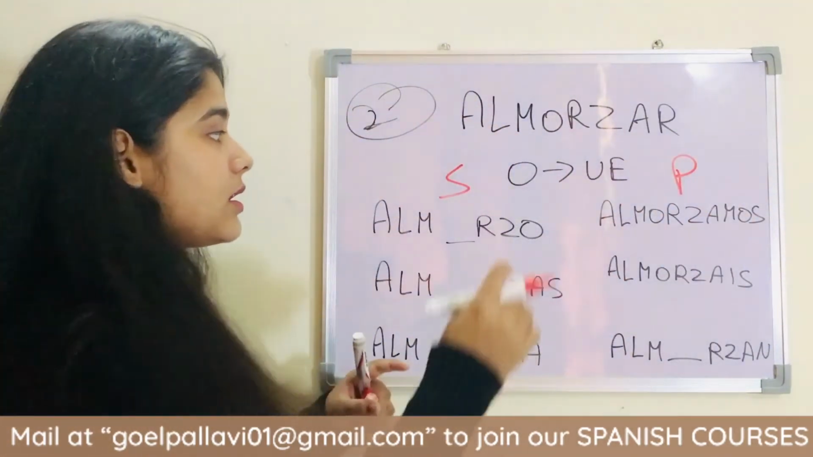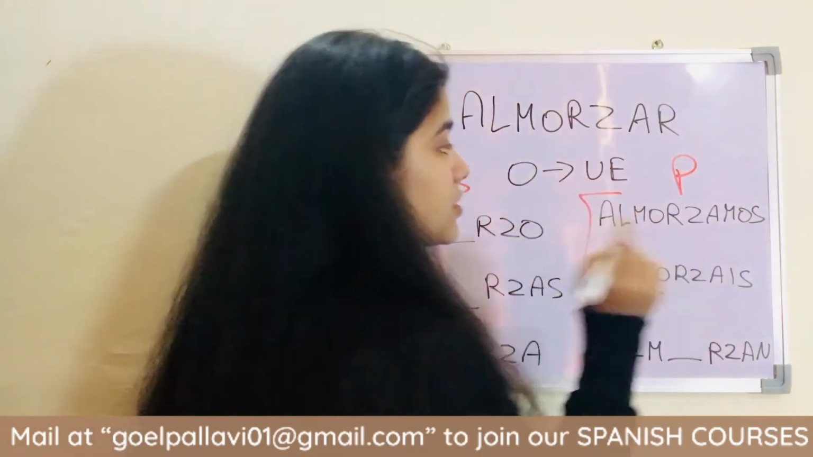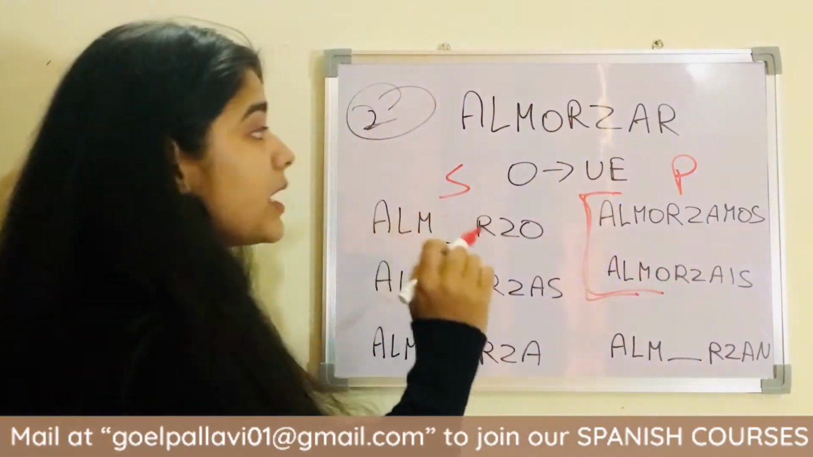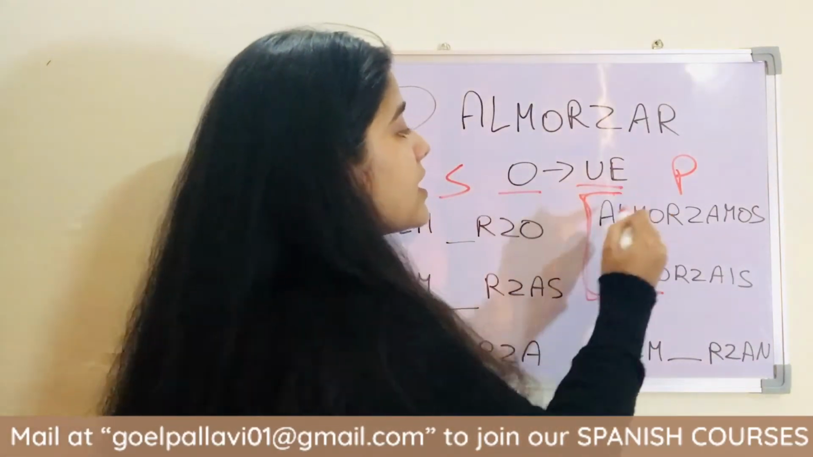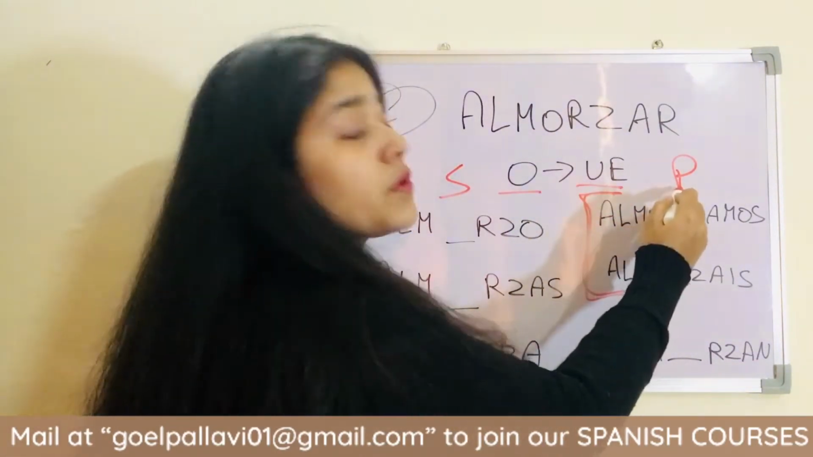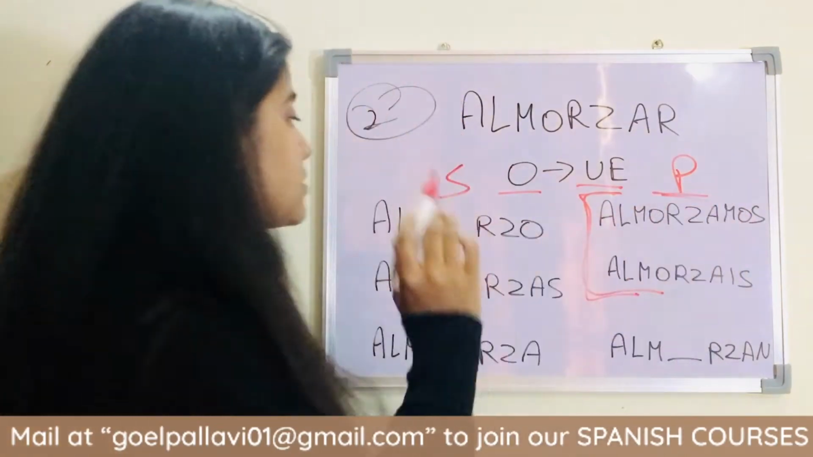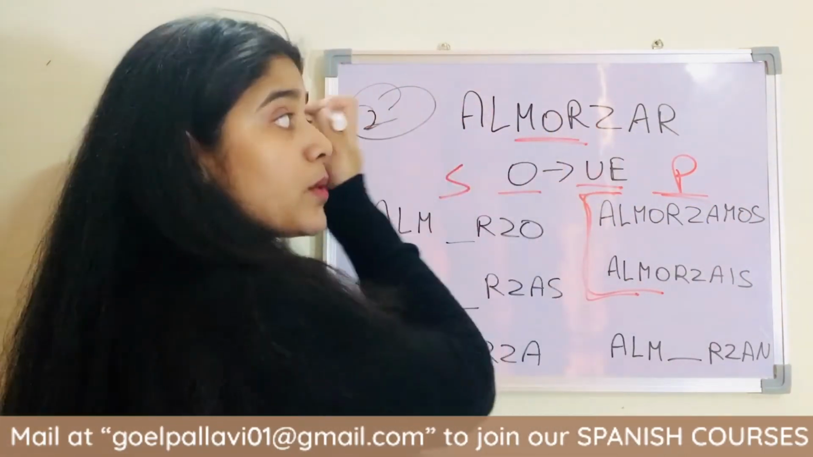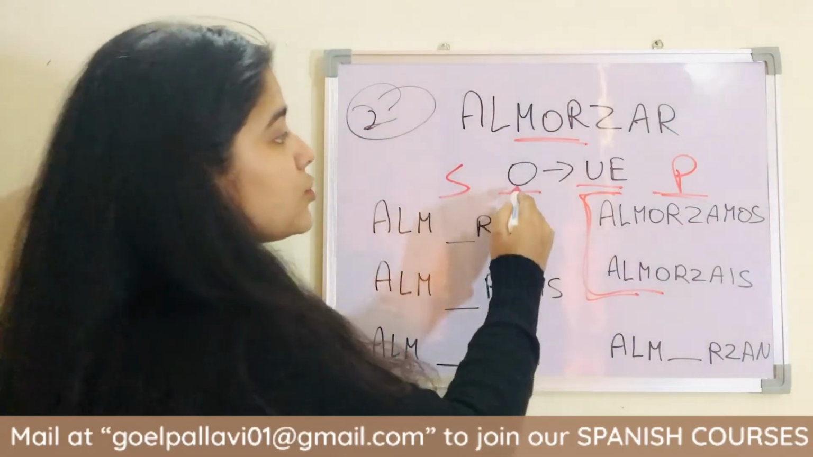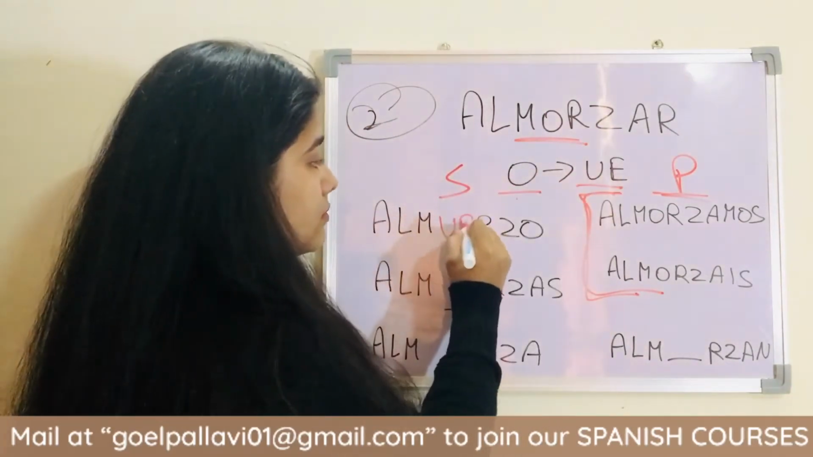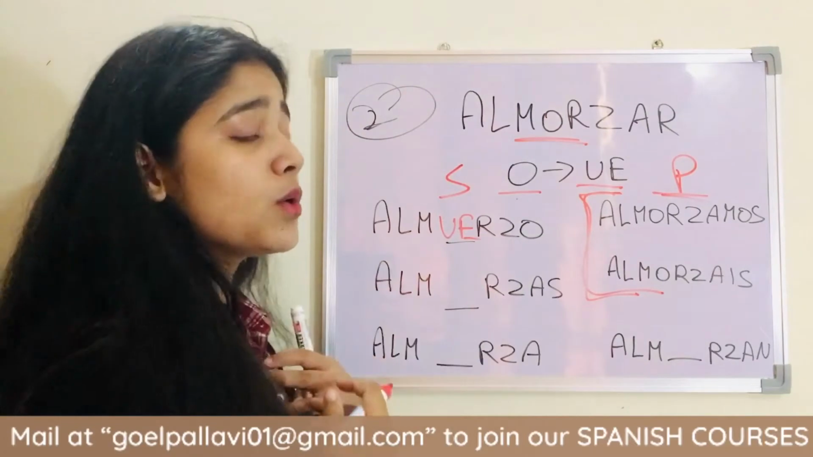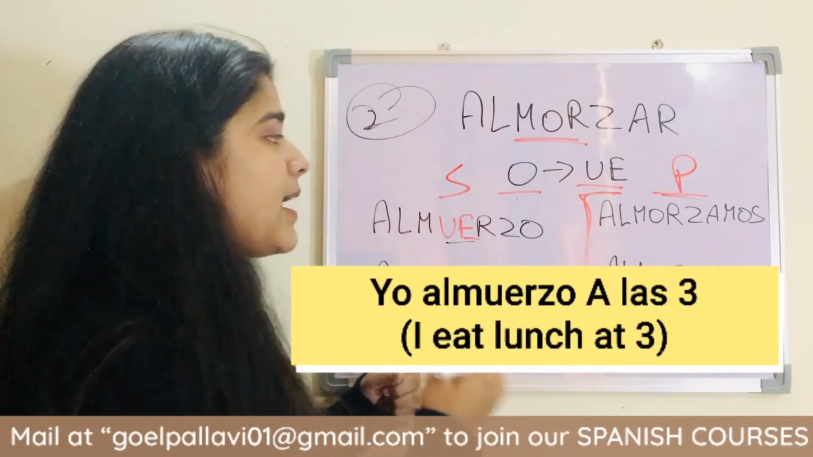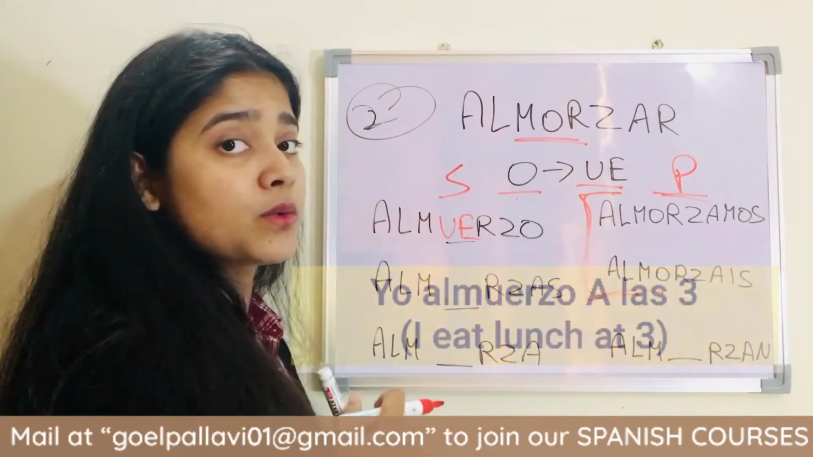We have learned that there are exceptions, and in this type also there are exceptions. We are not going to change O to UE in the first and second person plural forms. Almorzar, to eat lunch or to have lunch, O changes to UE. First person: yo almuerzo a las 3. I have lunch or I eat lunch around 3.